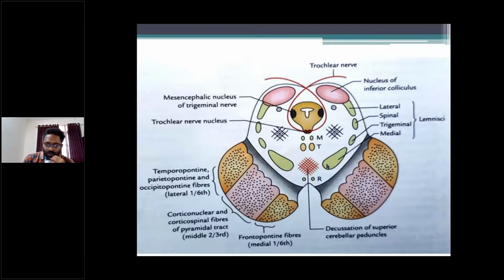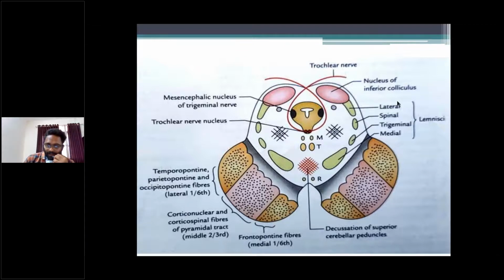Next, the ventrolateral aspect of the tegmentum contains four lemnisci. From medial to lateral: medial, trigeminal, spinal, and lateral lemniscus.